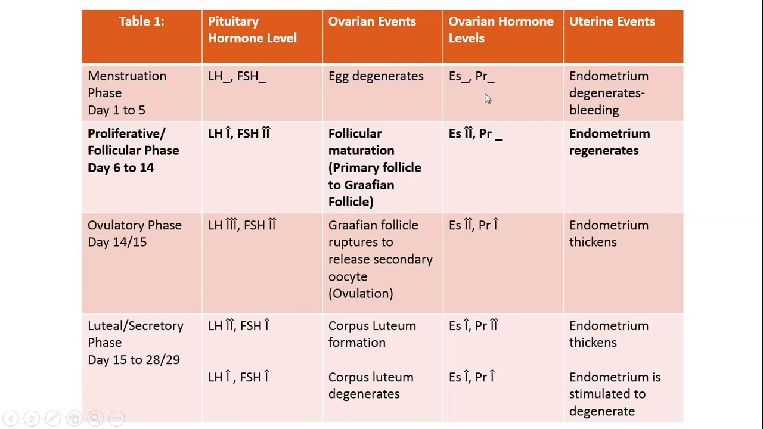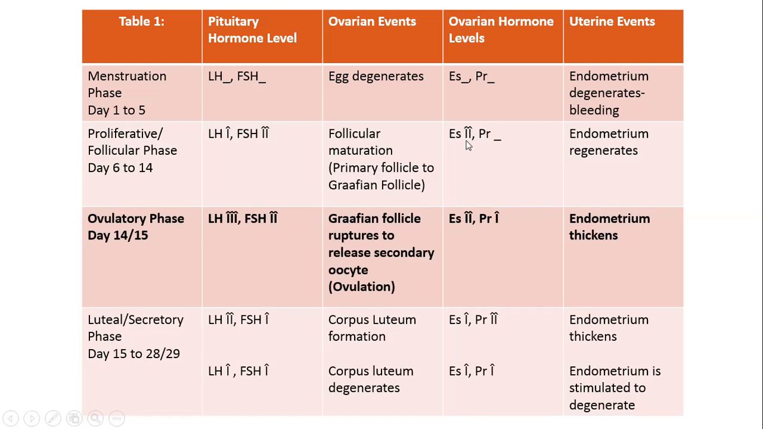This is followed by proliferative or follicular phase, which lasts from day 6 to 14. It is known as proliferative phase because the endometrium, which has been degenerated in the menstruation phase, starts to regenerate here. Now, this phase is known as follicular phase because in the ovary, follicles mature from primary to Graafian. For the maturation of follicles from primary to Graafian, a hormone named follicle stimulating hormone is required. So, the level of FSH increases. FSH increases, it acts on follicles, follicles mature, and then they in turn release estrogen.